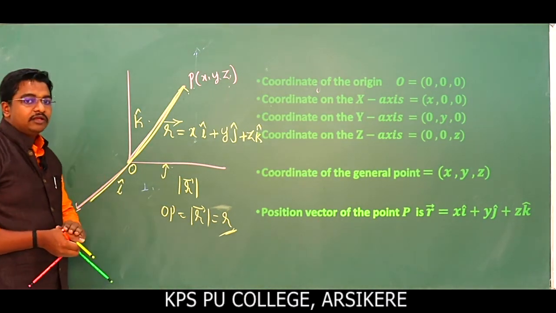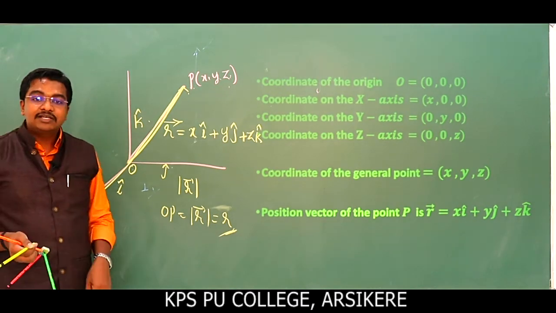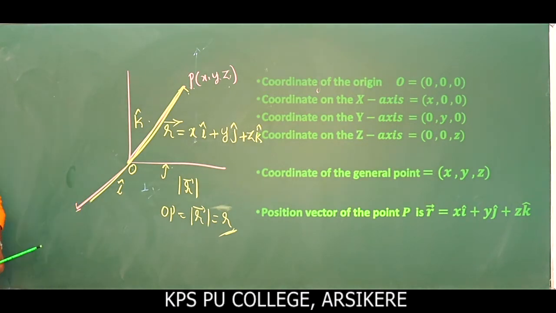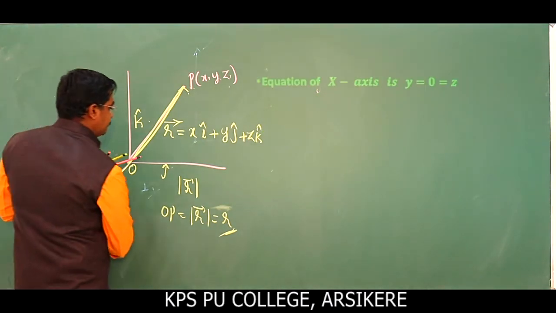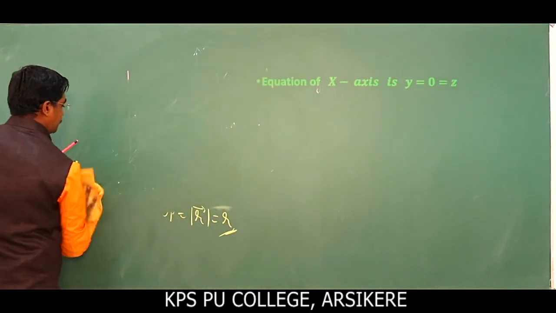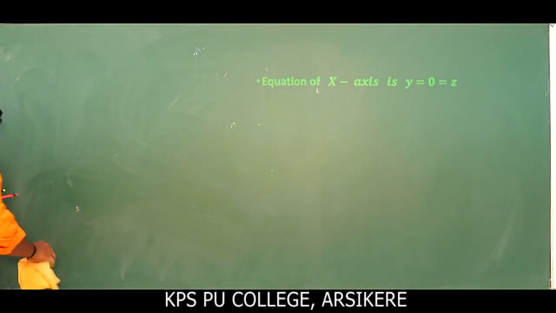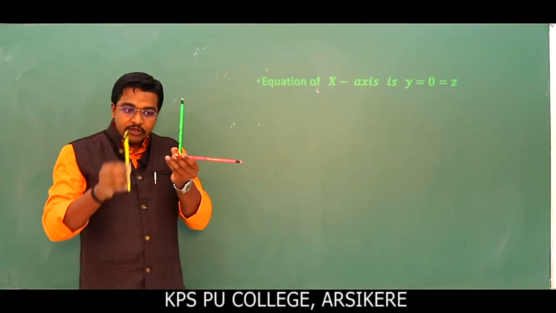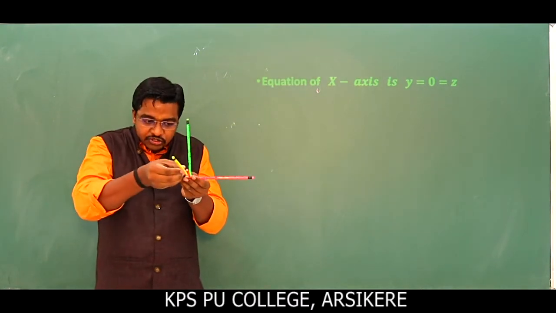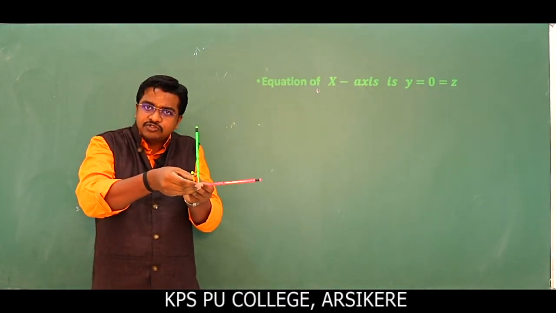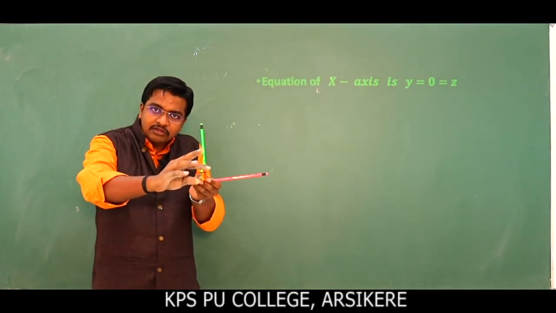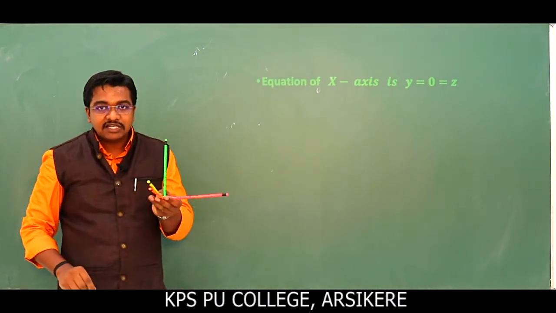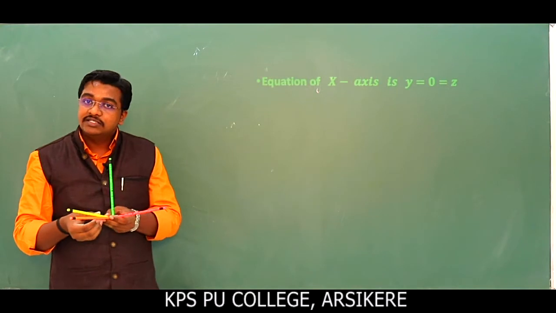Is it clear? Okay. So next we are moving to the equation of x axis, equation of y axis, and equation of z axis. Next slide. Just observe here the equation of x axis. So x axis, y axis, and z axis. So what about the equation of x axis here? Just observe, throughout this line, the value of y and value of z are 0. Therefore the equation of x axis becomes y is equal to 0 and z is equal to 0.